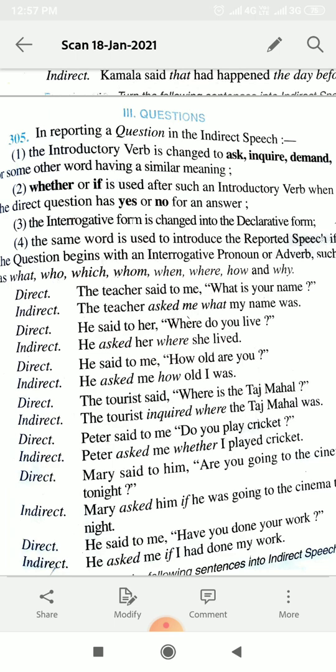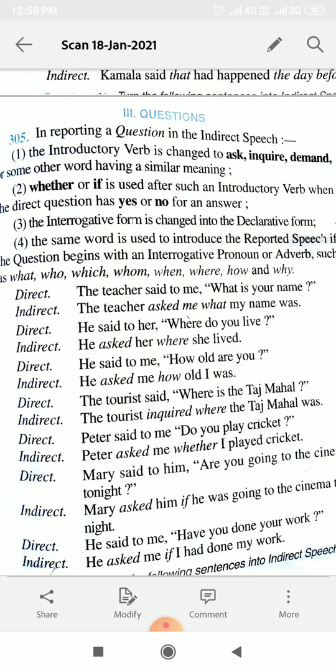Just see the example. The teacher said to me, what is your name? It is a question here, so you have to change the question sentence into a declarative sentence. Question sentence को declarative sentence में change करते हैं, उसको question नहीं रहने देते. This is the rule for changing questions. Whatever WH question words we are using, what, why, when, who, how, these words will remain as they are. Only the verb has to be changed and the position of the subject has to be changed.